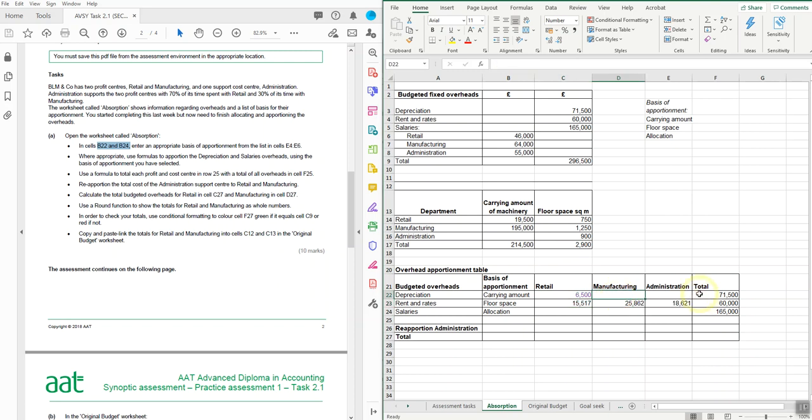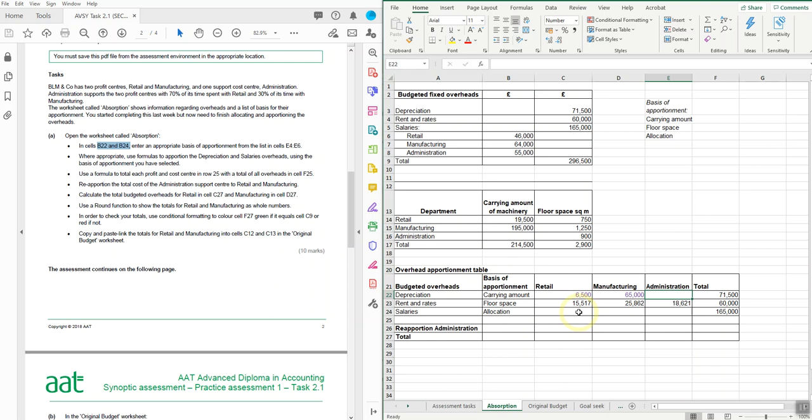I will repeat that process, so it's going to be the total depreciation amount divided by the total carrying value, only this time I'm going to multiply it by the manufacturing carrying amount alone. Now there's no administration carrying amount on machinery, so I can leave the next box blank. Don't worry, this seems to be coming up automatically in purple. That isn't something I've done. If that happens, just leave it exactly as it is.